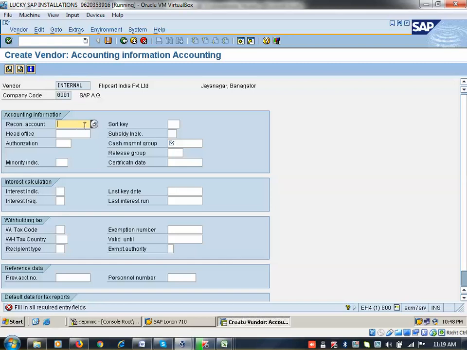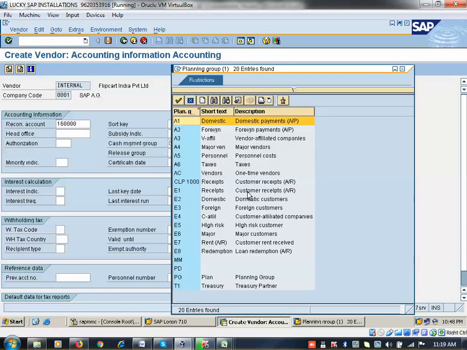Okay. So now here, recon account. Recon account will be created by the finance end user. So this is the master data for the finance department. Material master, vendor master is master data for a department or for us. Okay. So now here click on enter. This cash management group will be created by the finance consultant during the implementation. It's a consultant activity here.